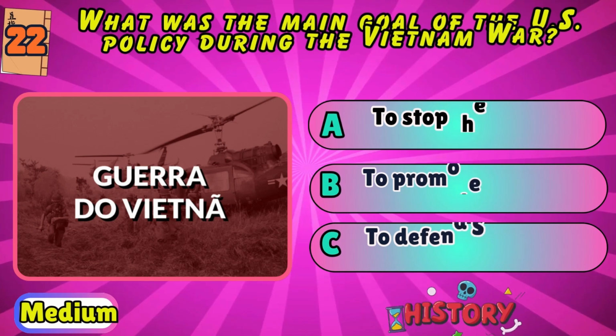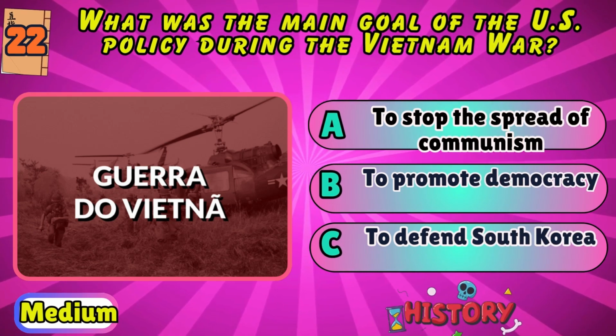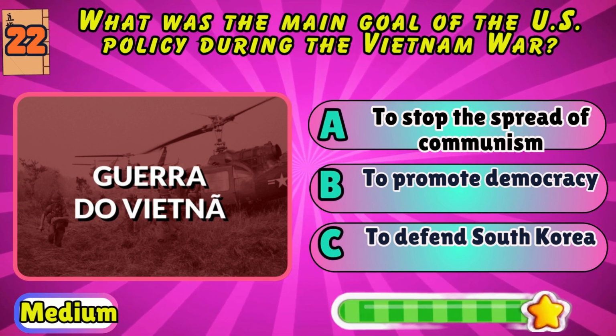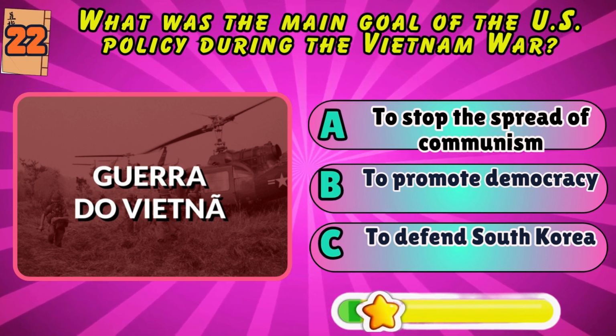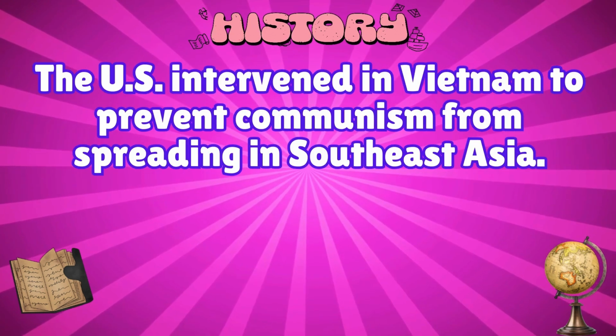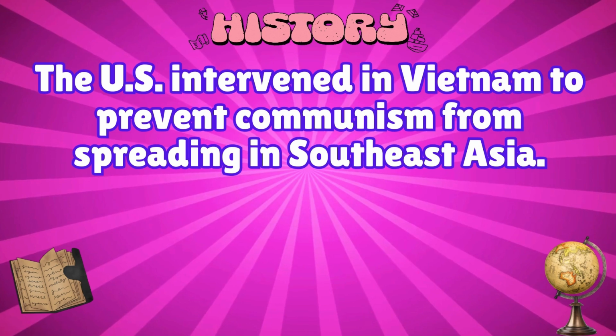What was the main goal of the U.S. policy during the Vietnam War? To stop the spread of communism, to promote democracy, or to defend South Korea? To stop the spread of communism. The U.S. intervened in Vietnam to prevent communism from spreading in Southeast Asia.